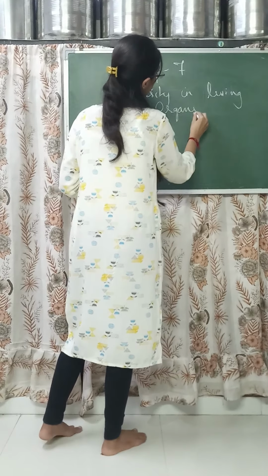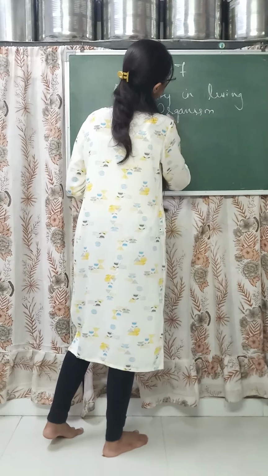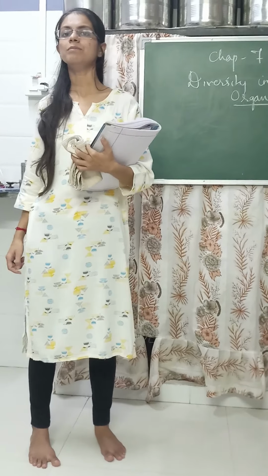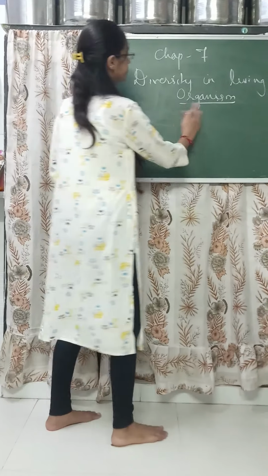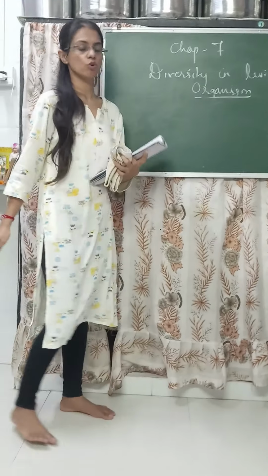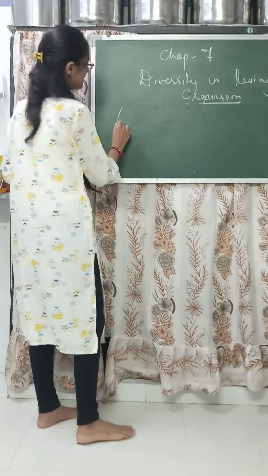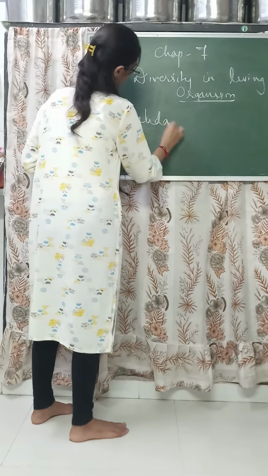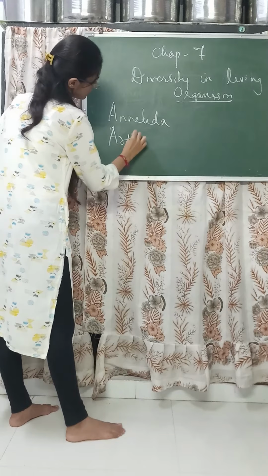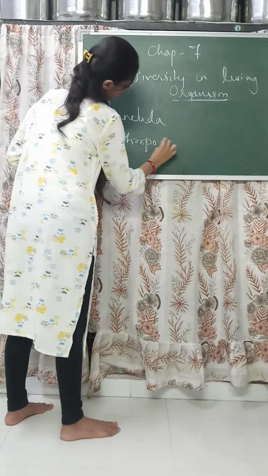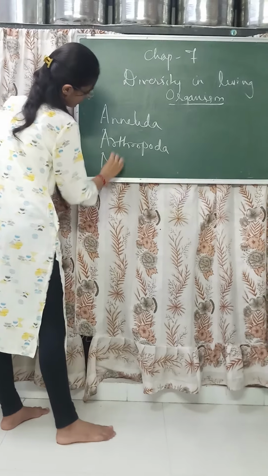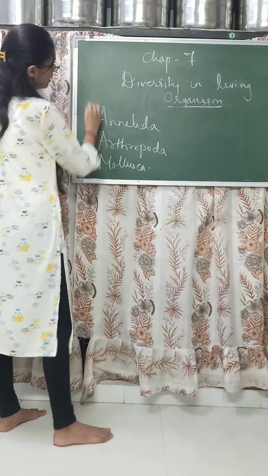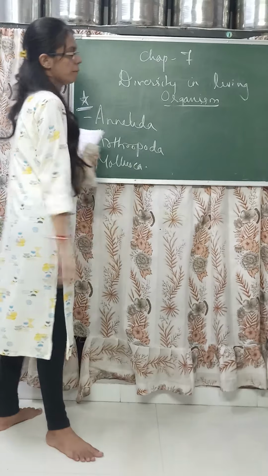Last time we learned about the coelenterates. This time we will go through the annelids, that is Annelida, Arthropoda, as well as Mollusca. Today we will learn about these three topics.